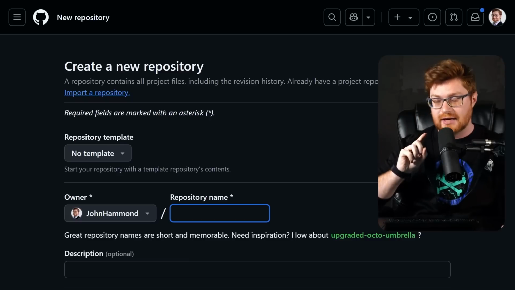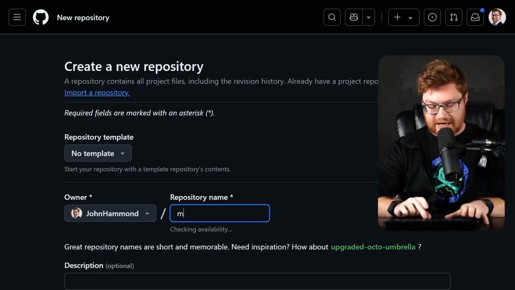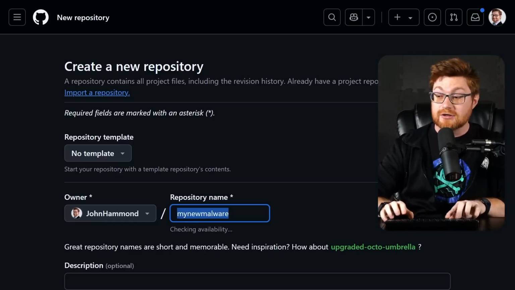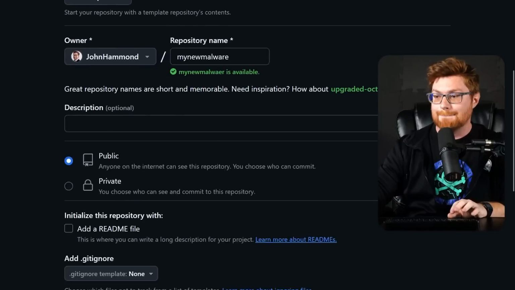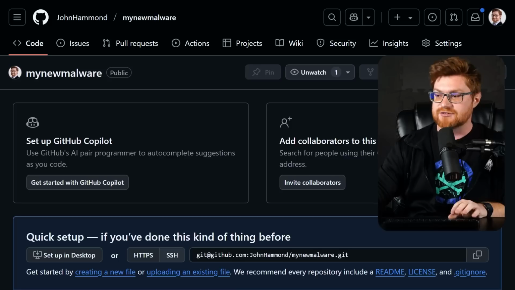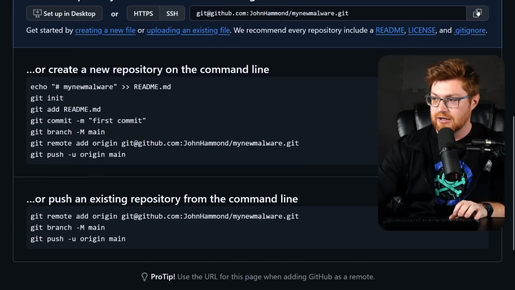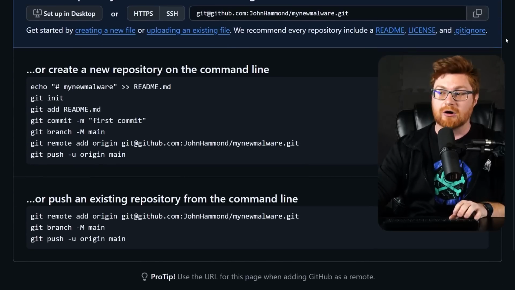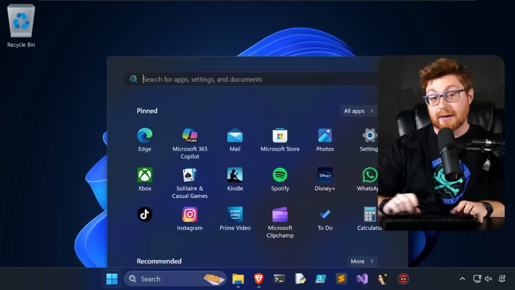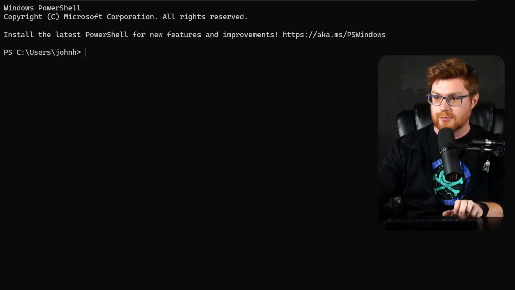I want to do a demo, and forgive me, I know it's a bit far-fetched, but just to showcase, if I were to start a new project, create a repository on GitHub, I'll literally name it something cheesy, haha, my new malware. I know I wouldn't leave that public, but I will just for easy command line work here. So let me copy and paste this URL and clone it down to create our own new little Golang app. Now in my Windows 11 virtual machine with Golang installed, let me open up a terminal for us to work in.